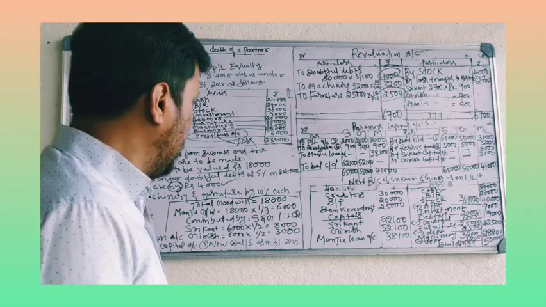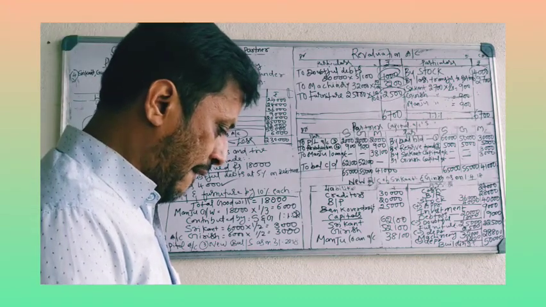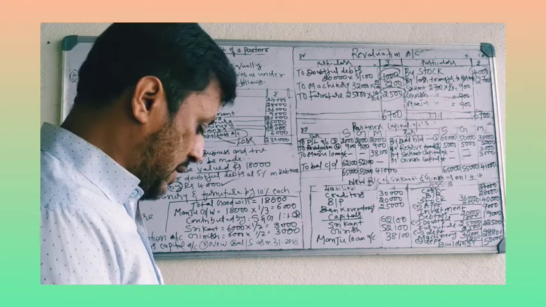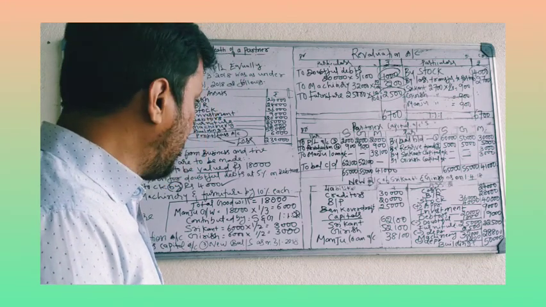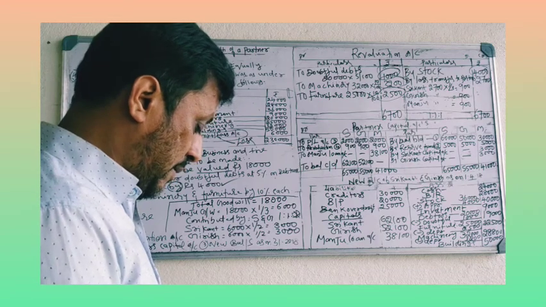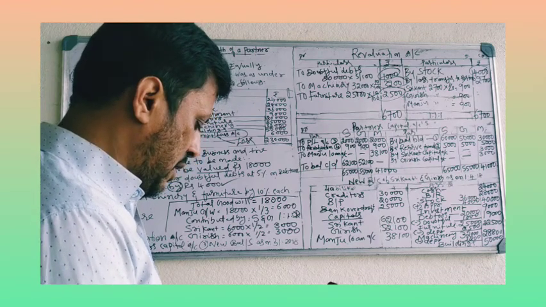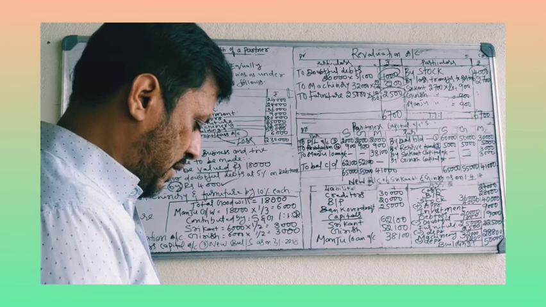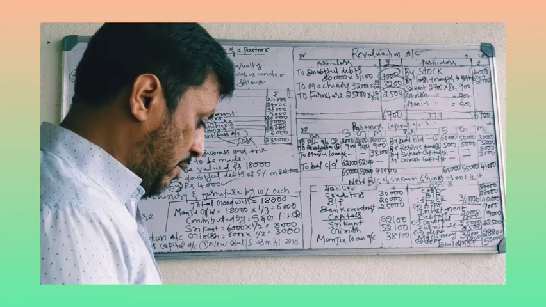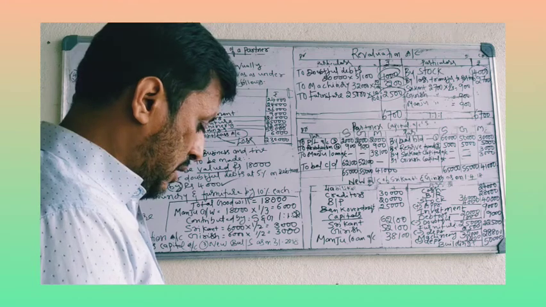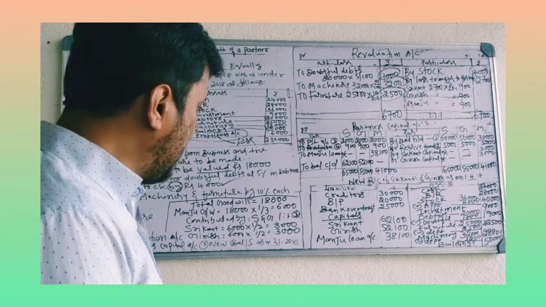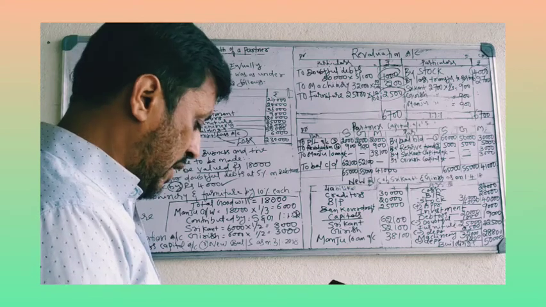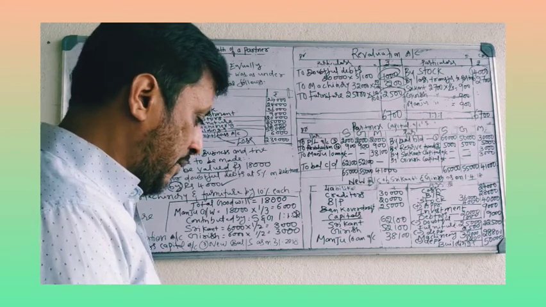Total of the liability side: 30,000 plus 20,000 plus 25,000 plus 62,100 plus 50,100 plus 38,100.